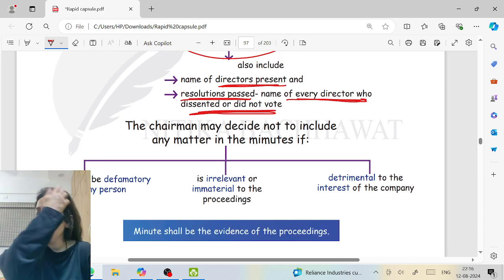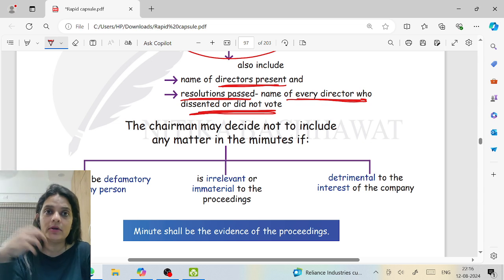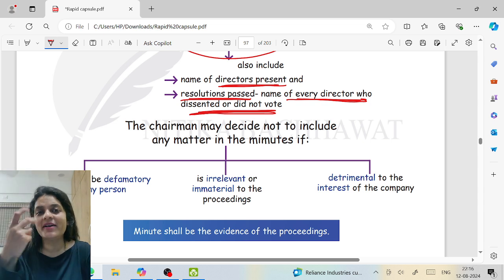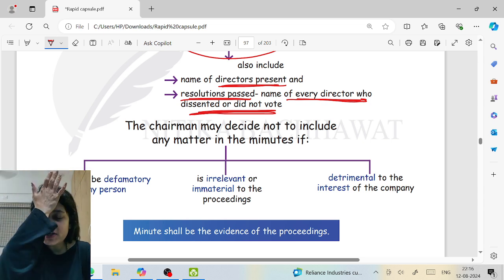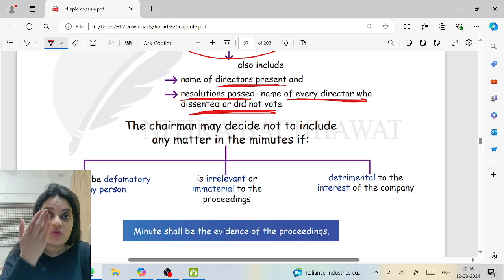Now let's say in the meeting we had discussions about some vacation the directors took, or two of the directors fought, or two of the members fought. They used slangs, all beep beep words. My secretary recorded everything, every beep word. See, sir, my shorthand is so good. The chairman is like, if anyone reads, what will they think? Can we exclude the matter?